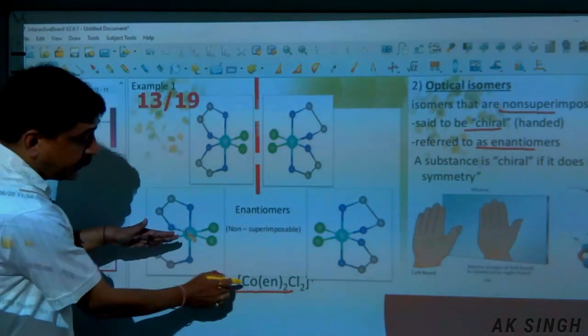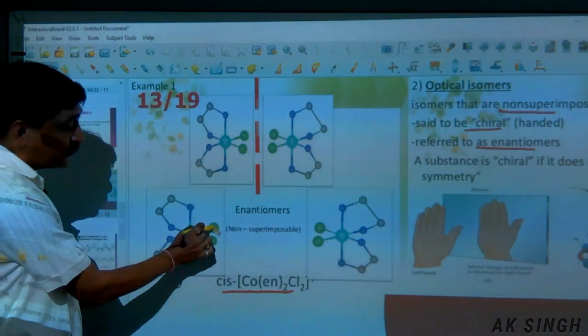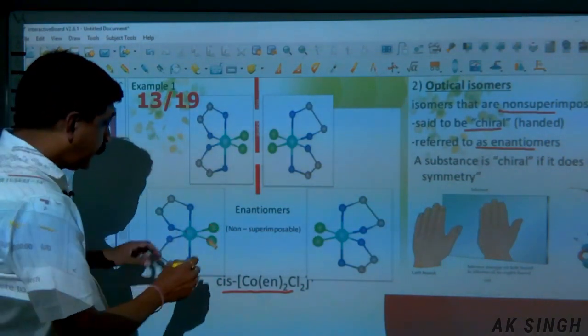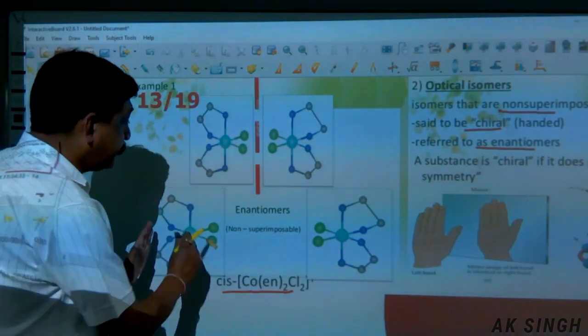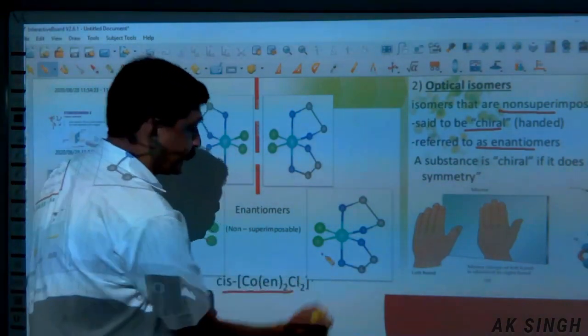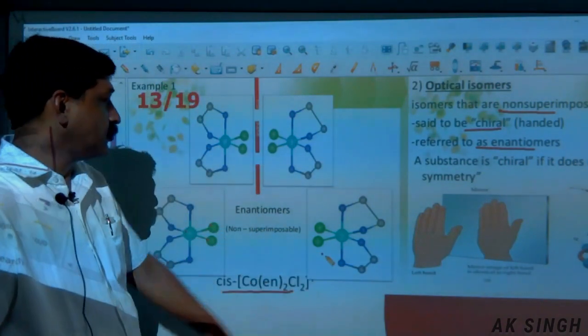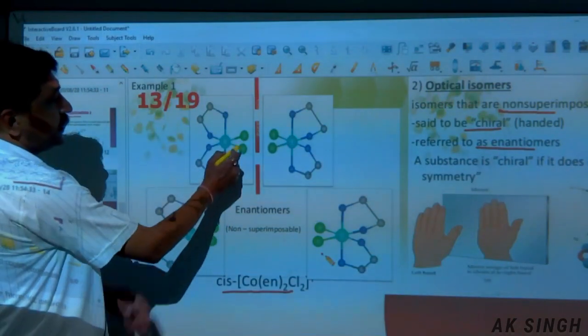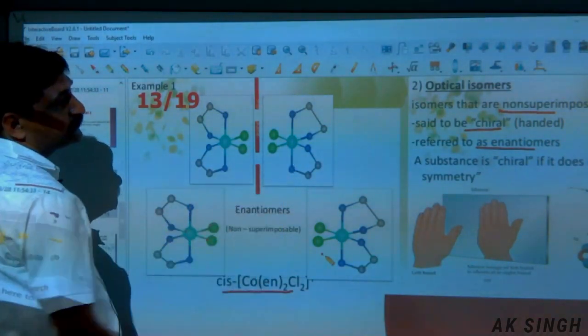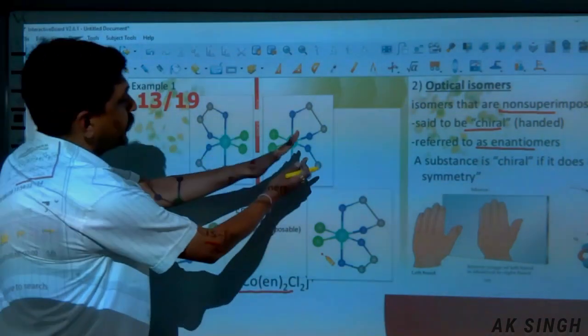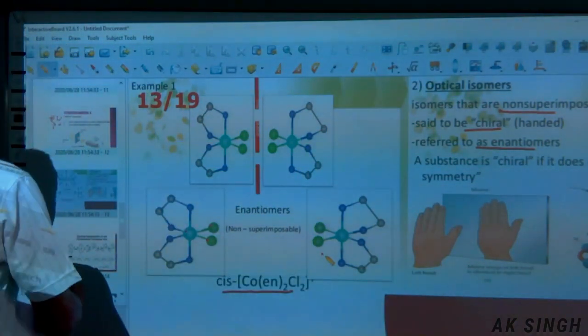They are attached to the cobalt, and these two Cl. Now they are on this side. The mirror image is this. So it is optically active. Another, this one, the mirror image is just produced in that.